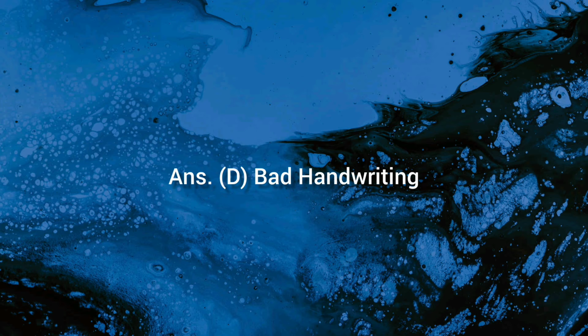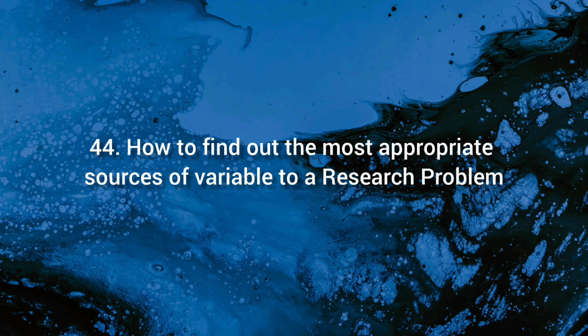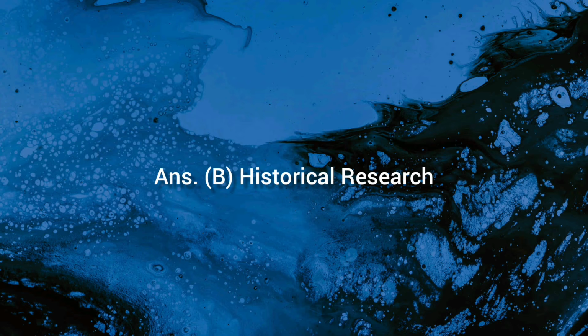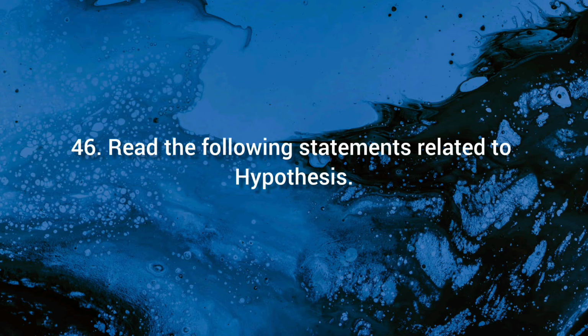43. Which of the following is not an attribute of a visual learner? Ans. D. Bad handwriting. 44. How to find out the most appropriate sources of variable to a research problem? Ans. D. Only 1, 3 and 4. 45. Find out the nature of a research methodology from the topic given. Contribution of Rabindranath Tagore in the field of rural education. Ans. B. Historical research.